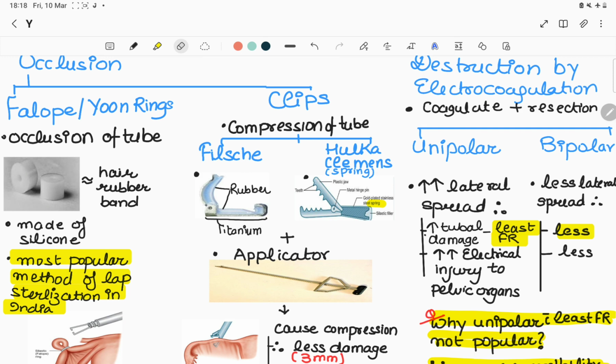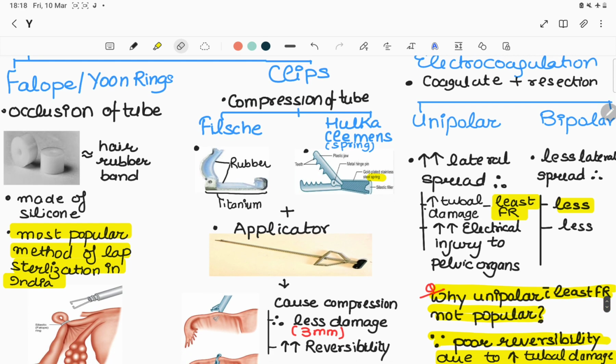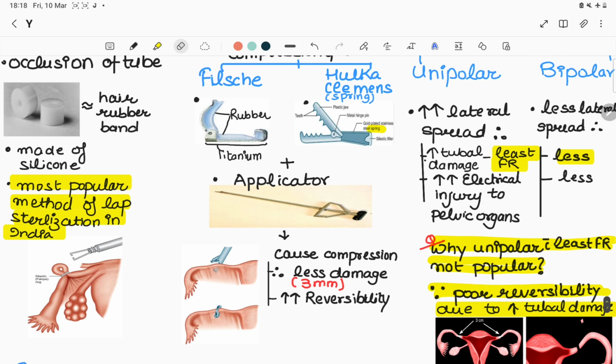Second is our Hulka-Clemens clip, which is made up of plastic jaws containing teeth, and it has a spring-loaded mechanism. Both these clips are applied with the help of an applicator. As I told you, these clips cause compression only, so they cause less damage to the tube, approximately 3 mm. So there are high chances of reversibility of this procedure.